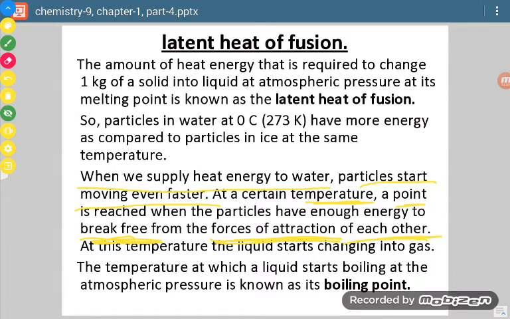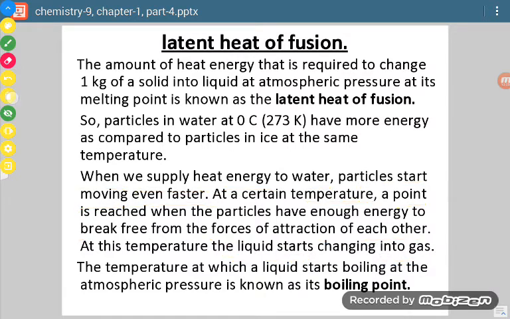This energy which we are supplying will be more than the attractive forces of particles. So at that particular stage, the liquid will change into gas.